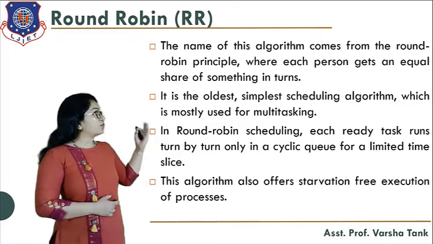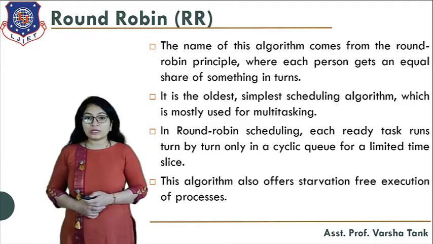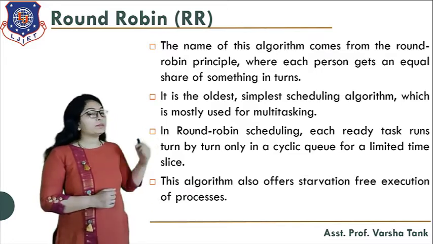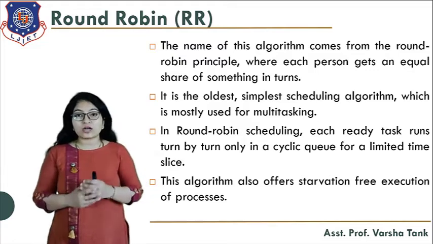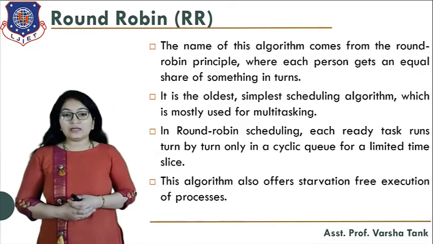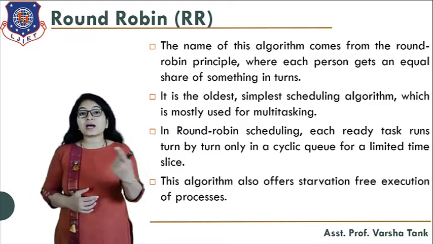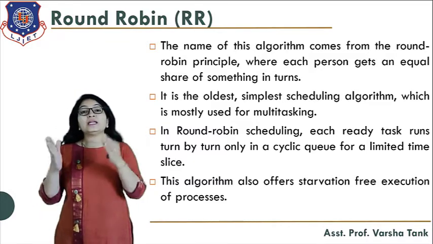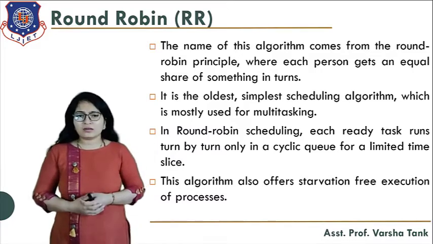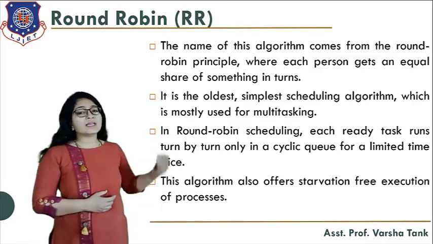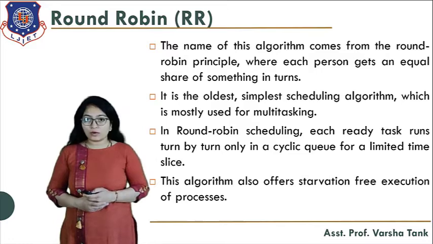Now, first of all, what is round robin? The name of this algorithm comes from the round robin principle, where each person gets an equal chance for something in turns. Persons are seated in a circle and each and every person gets a chance for any work. That is the round robin principle, and on that principle our round robin algorithm works.